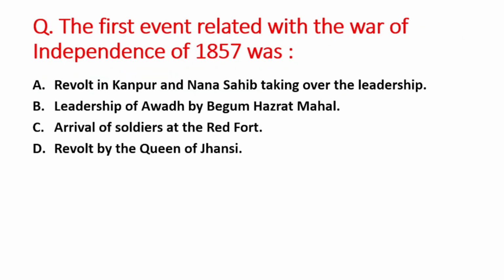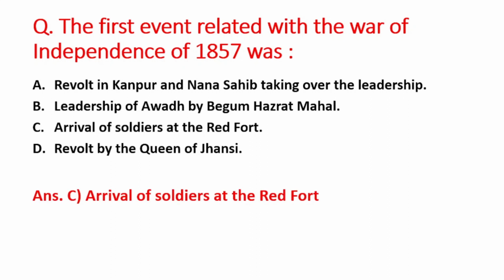Next question is the first event related with the War of Independence of 1857 was A option is revolt in Kanpur and Nana Sahib taking over the leadership. B is leadership of Awadh by Begum Hazrat Mahal. C option is arrival of soldiers at the Red Fort. So D option is revolt by the Queen of Jhansi. तो जो फर्स्ट इवेंट हुआ था इस रिवॉल्ट से रिलेटेड वो था कि सारे सोल्जर्स पहुंच गए थे एट द रेड फोर्ट इन दिल्ली. दैट इज ऑप्शन सी इज द राइट आंसर.